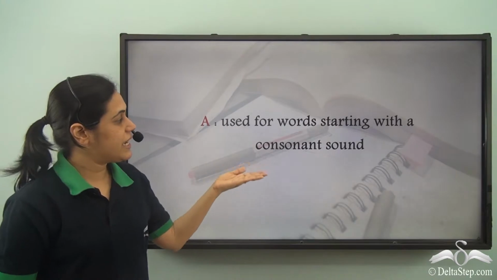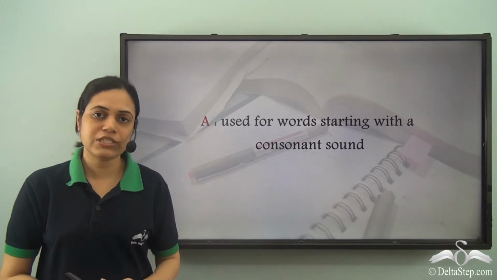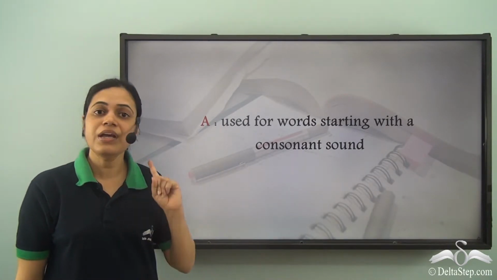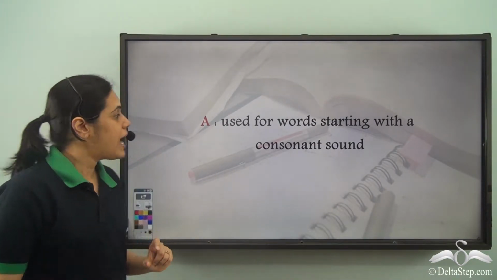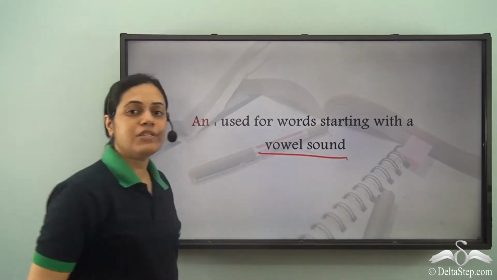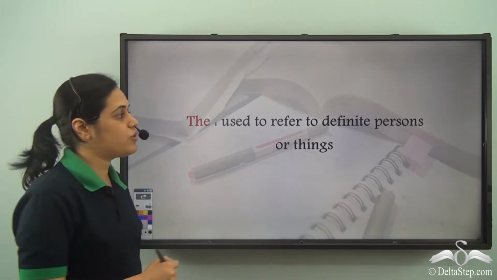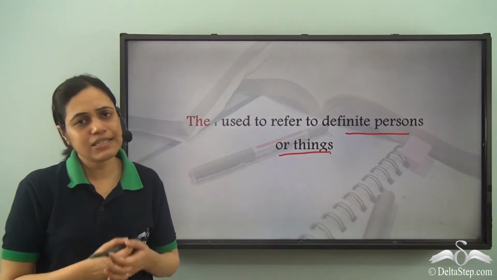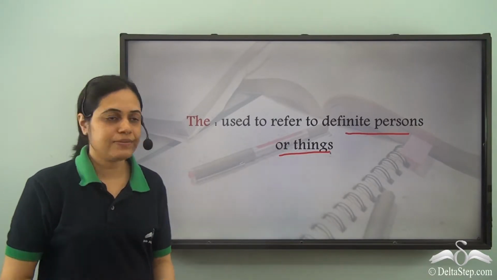We also know that a is used for words which begin with a consonant sound. So remember, it is not the words which begin with a consonant, but the words which begin with a consonant sound. And an is used for words which begin with a vowel sound. The is used to refer to definite persons or things. That is, it is used to refer to specific persons or things.